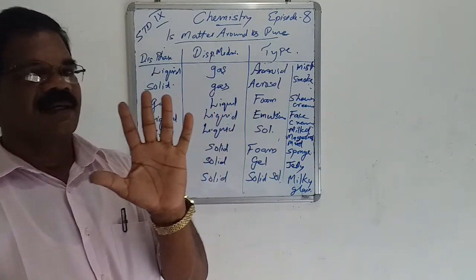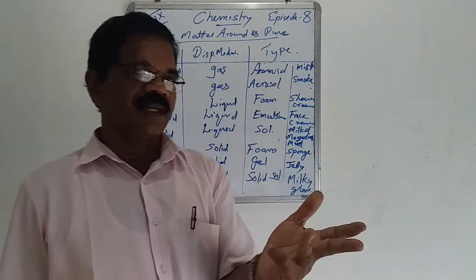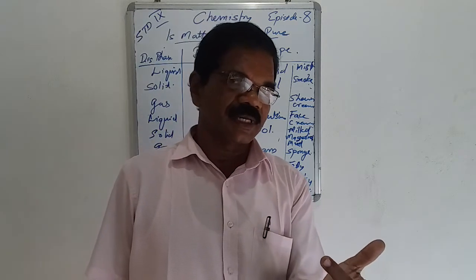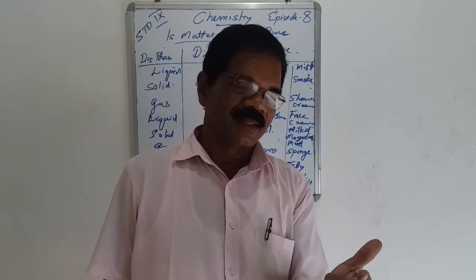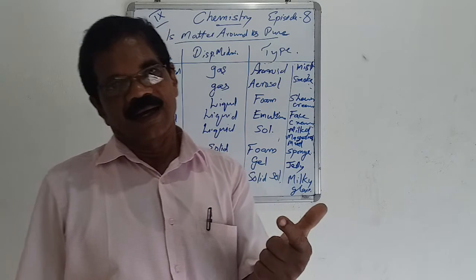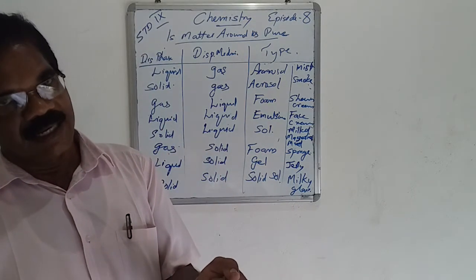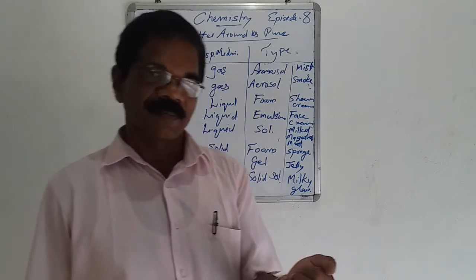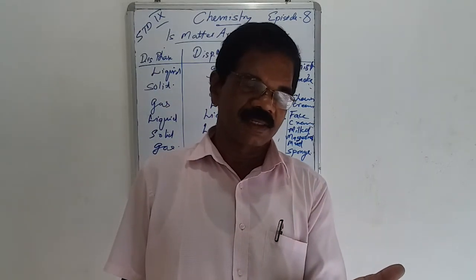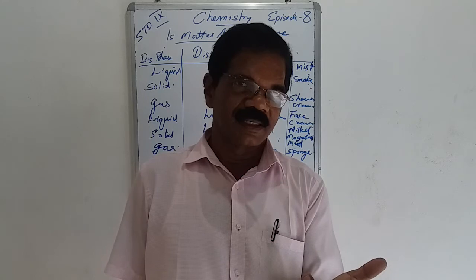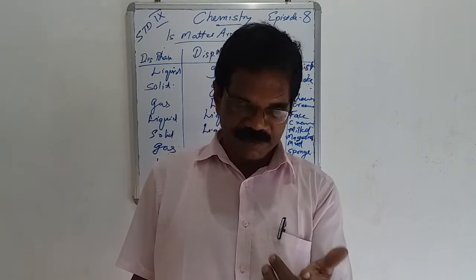First, concentrated solution, dilute solution, saturated solution, then unsaturated solution, supersaturated solution. Then again we classified them: true solution, colloids, and suspension.